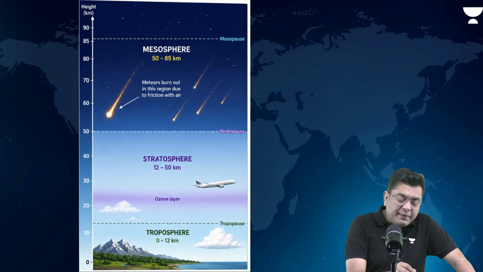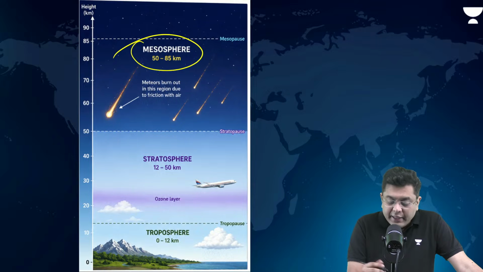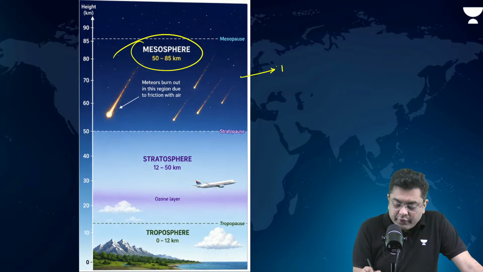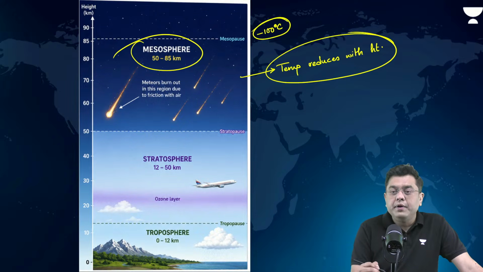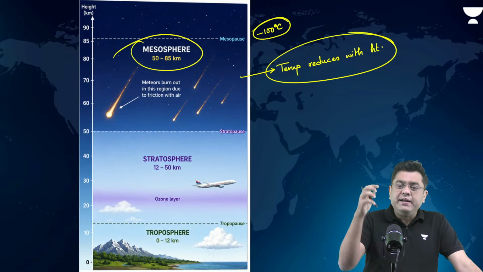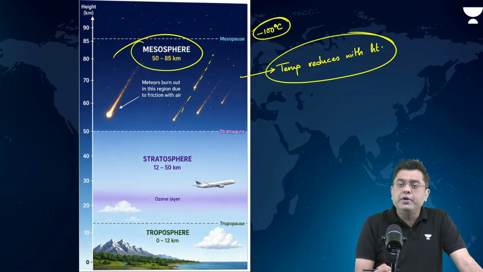Then above it, you have the mesosphere. Here again, you don't have the ozone layer, so there is no heating. So here again, temperature reduces with height. Okay. This is the layer where by the time that you reach the end of mesosphere, the temperature can reach minus 100 degrees Celsius. Okay, it gets very cold. And it is the layer where you will find that meteors, etc., all the celestial objects, they burn out.